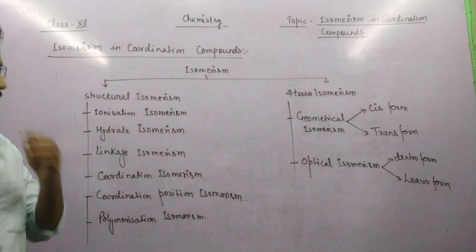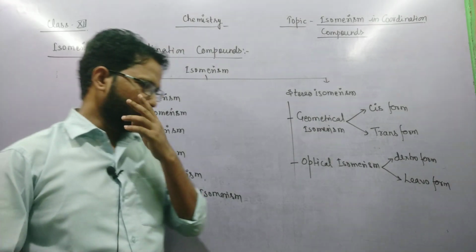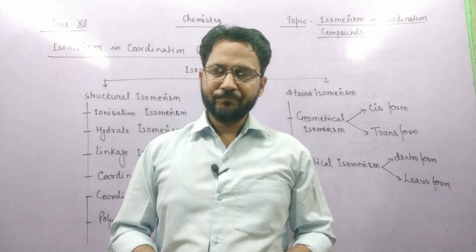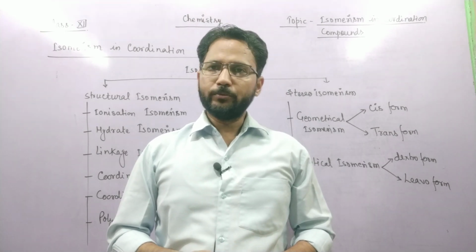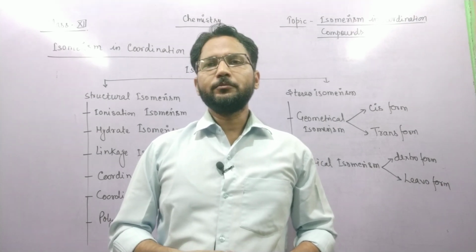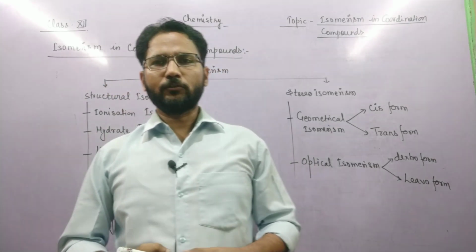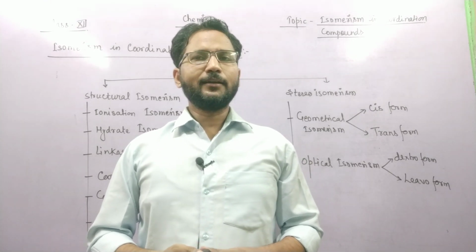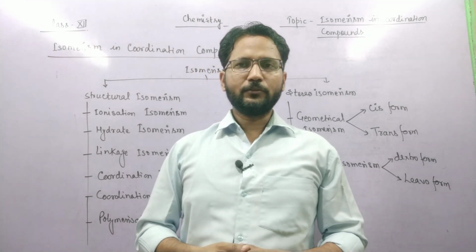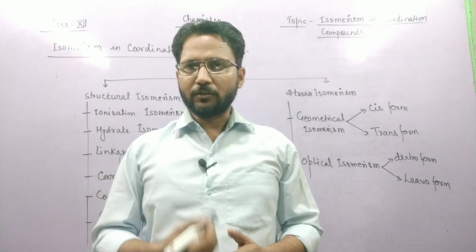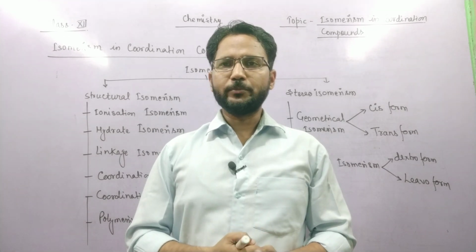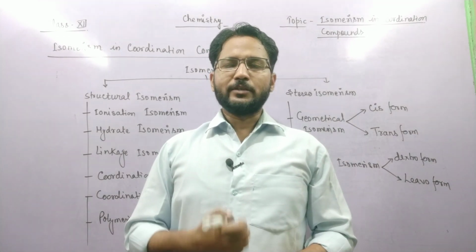So isomerism, first of all the definition: those molecules, those compounds which have the same molecular formula but have different arrangement of groups or ligands around the central metal ion is called isomerism. Isomerism can be divided into two categories: first is structural isomerism and second is stereoisomerism. Structural isomerism means having the same molecular formula but different arrangement of groups around the central metal ion.